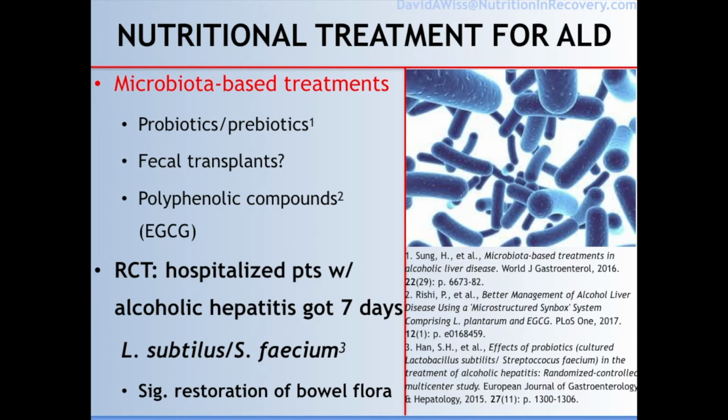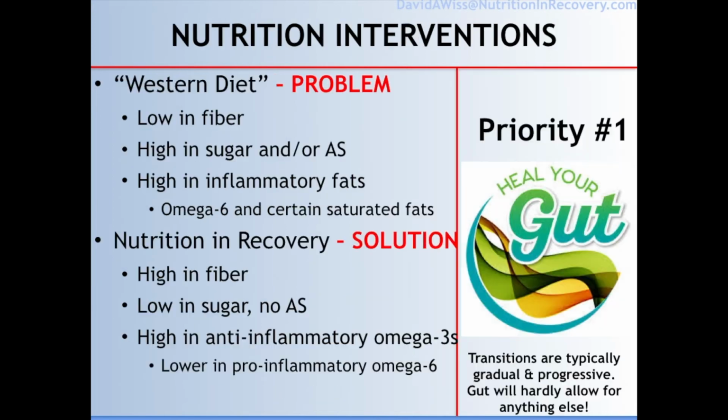EGCG is a compound found in green tea that improves the status of the gut regarding microbiome, and it actually interacts with fiber. So polyphenols and fiber together help improve microbiota. In one study, it was shown that those patients that had alcoholic hepatitis got 7 days of a probiotic and had a significant restoration of their bowel flora.